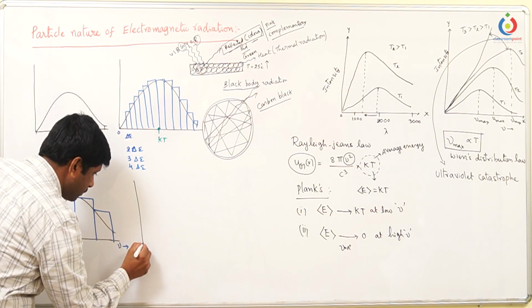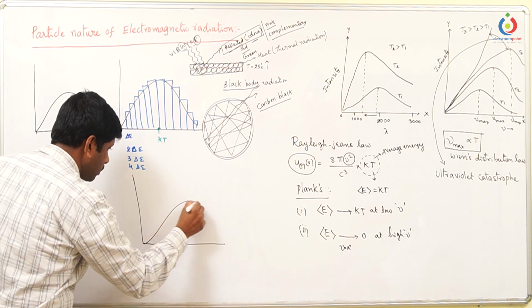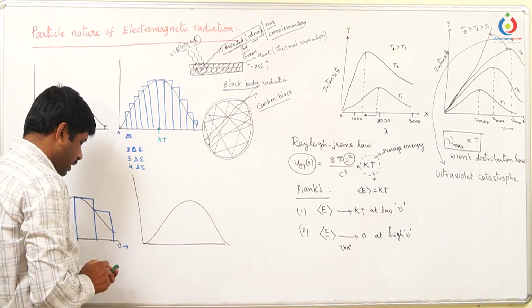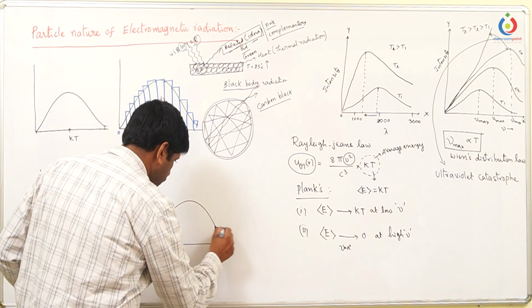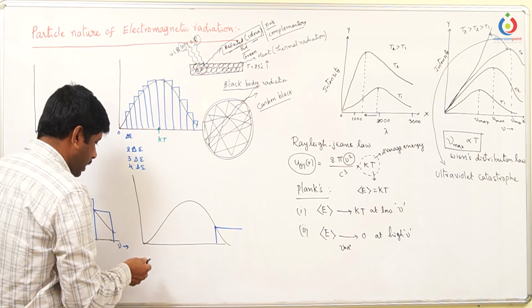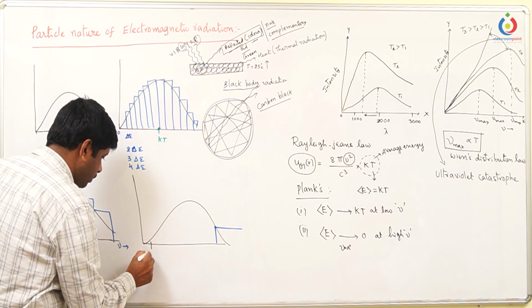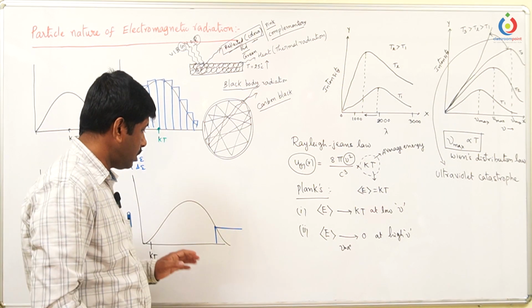And whenever the spacing still increases, that means at the highest frequency the average energy, kT, approaches zero.